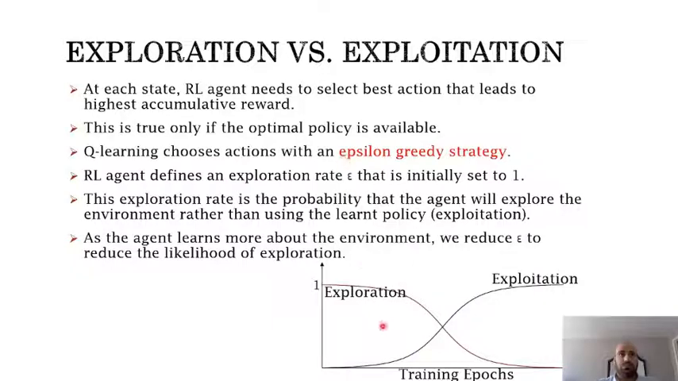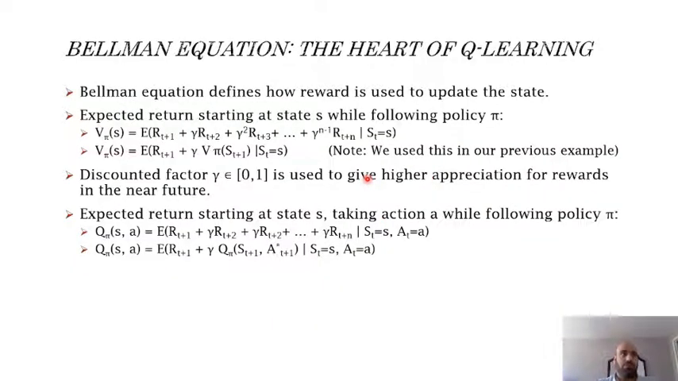This method is called the epsilon greedy strategy, where we reduce the exploration and increase the exploitation gradually with the training steps or training episodes. Bellman equation. The Bellman equation is used to define how reward is used to update the state.